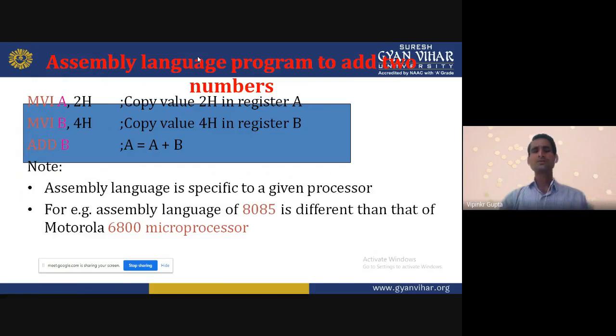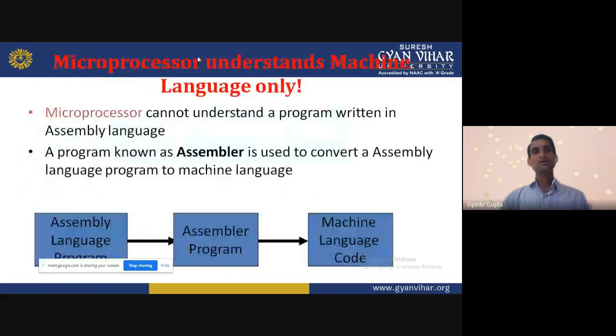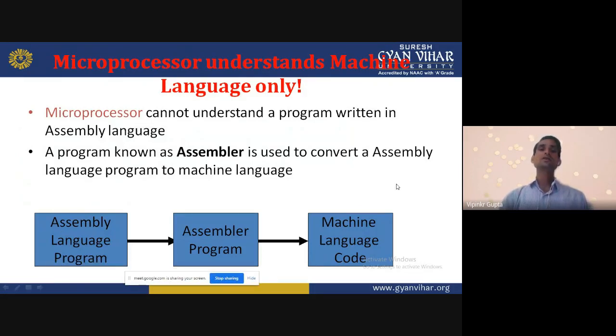Different companies, different vendors, are using different assembly languages, so they will use according to that. The microprocessor understands machine language only. It cannot understand any other language.